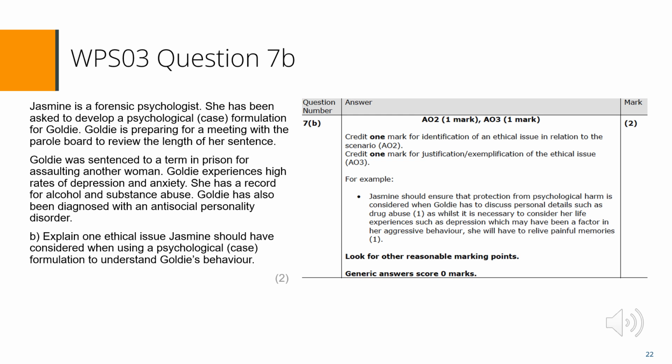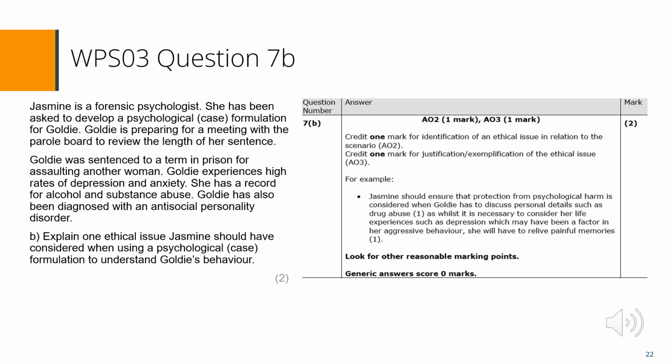Those candidates who failed to gain any marks did not apply their answer to details from the scenario. In this case, they could have written something about the parole board reviewing her sentence, assaulting another woman, high rates of anxiety and depression, alcohol and substance abuse, or antisocial personality disorder.